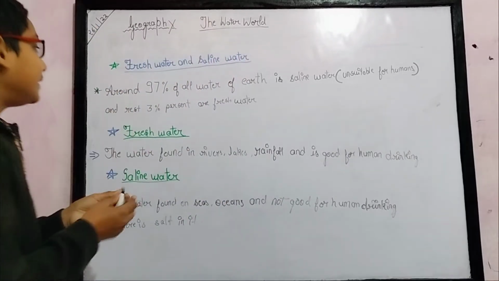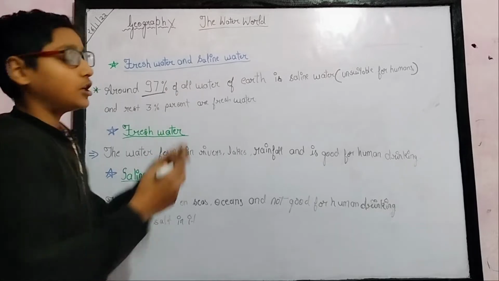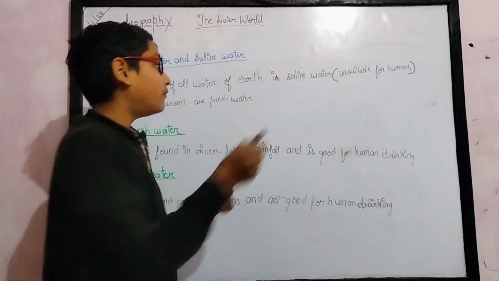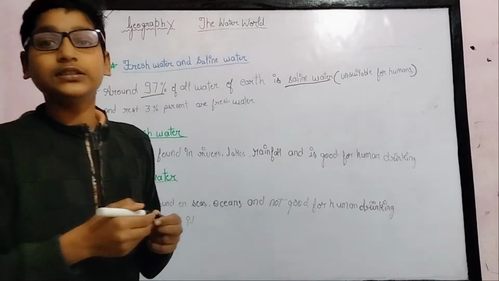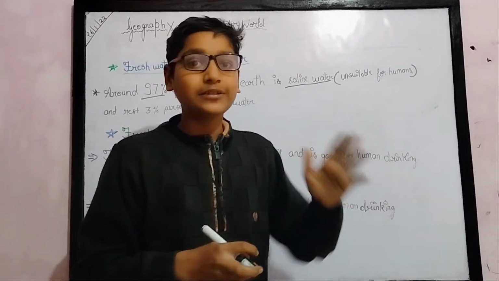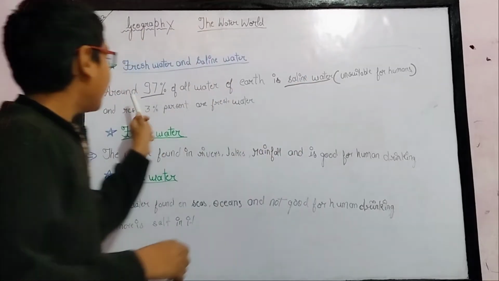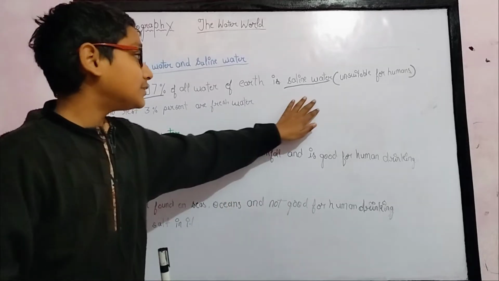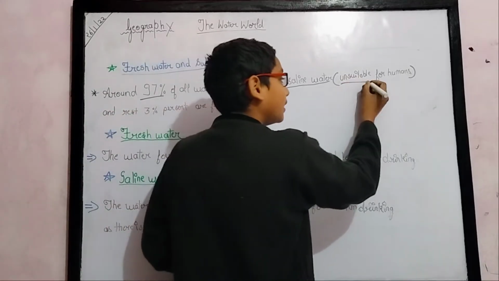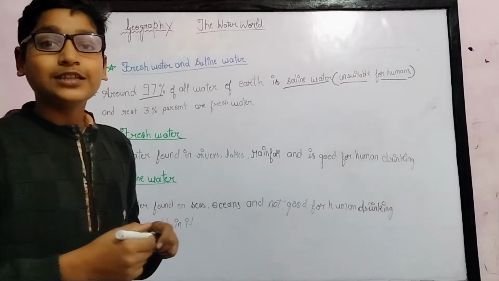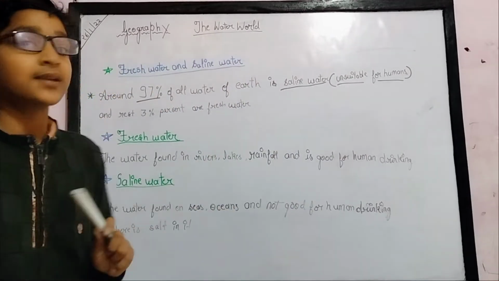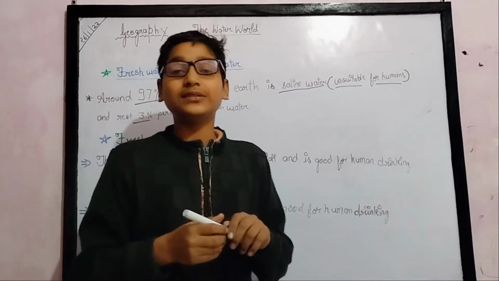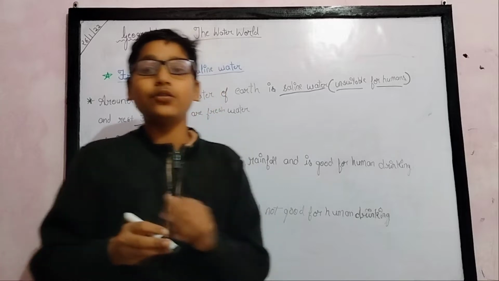Around 97% of all water on earth is saline water. Saline water is water which is mixed with salt. Around 97% is a very huge amount of water, and it is unsuitable for humans. The rest 3% is fresh water, which is suitable for human drinking and human purposes.